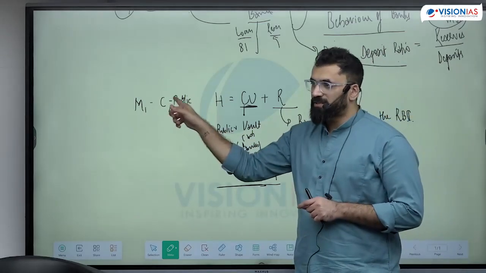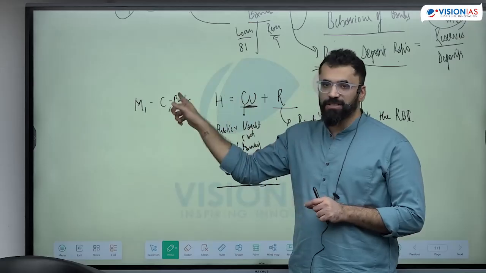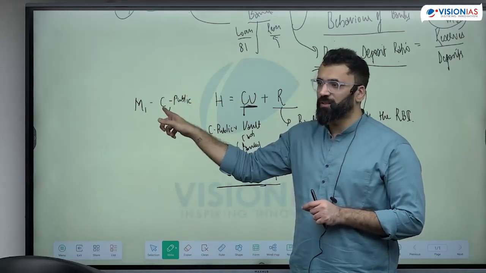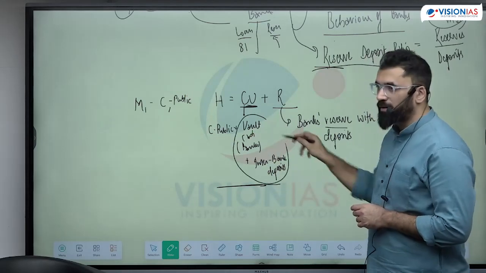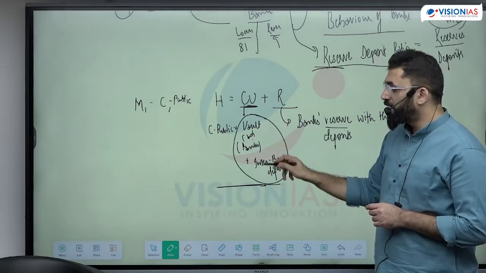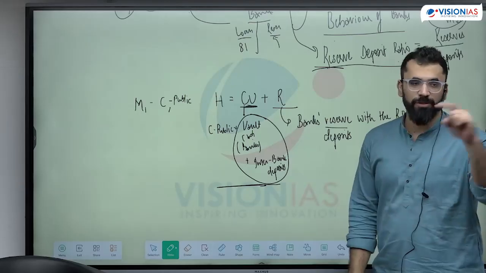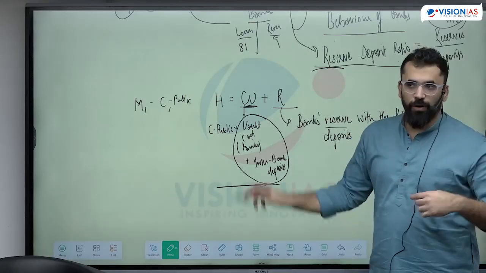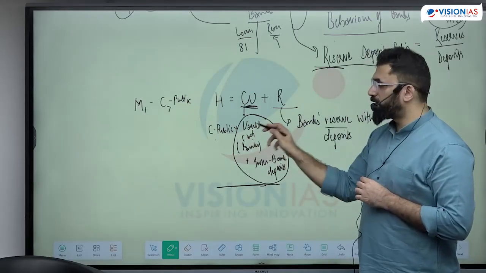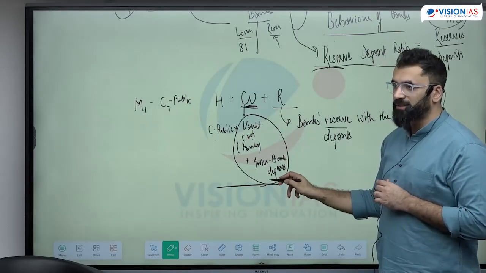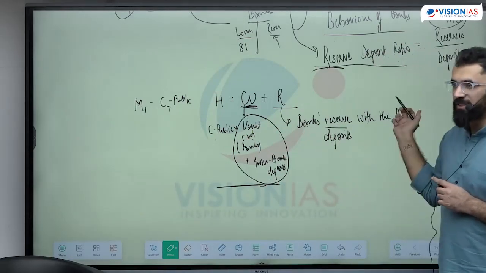Currency with public is different from currency in circulation because currency with public was only with the users. It was not the bank's money. Apart from that, banks also have their own vault cash which they can keep and interbank deposits. एक बैंक दूसरे बैंक में deposits जो रख रहा है. All of this was not included in currency in public. So currency in circulation is currency with the public plus vault cash and interbank deposits. And reserves is the bank's deposit with RBI.